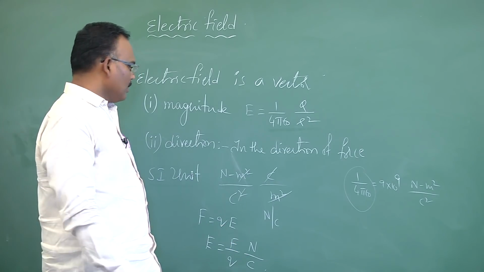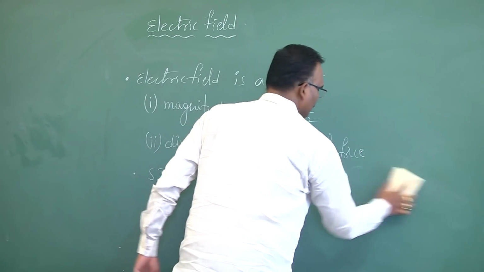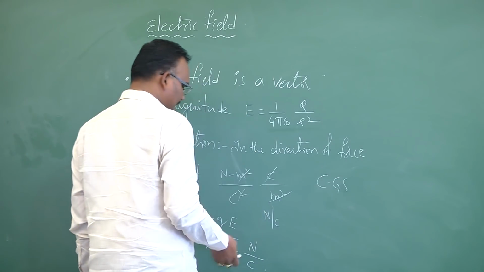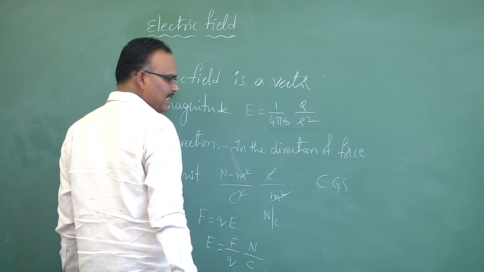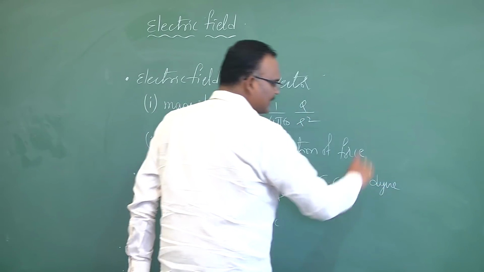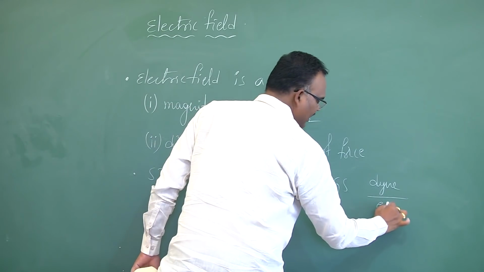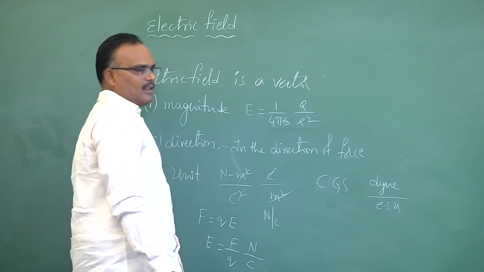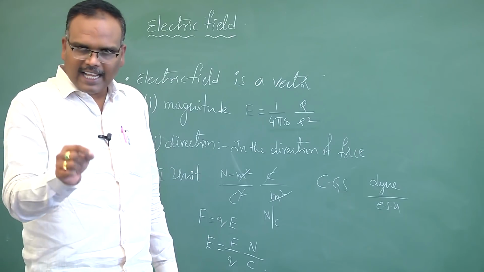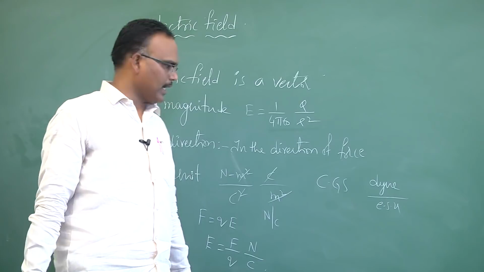Okay. Similarly, CGS unit, easy to write. Newton per coulomb is SI, then dyne is a CGS unit of force, and electrostatic unit is a CGS unit of charge. So the CGS unit of electric field strength or electric field intensity or electric field is dyne per electrostatic unit.